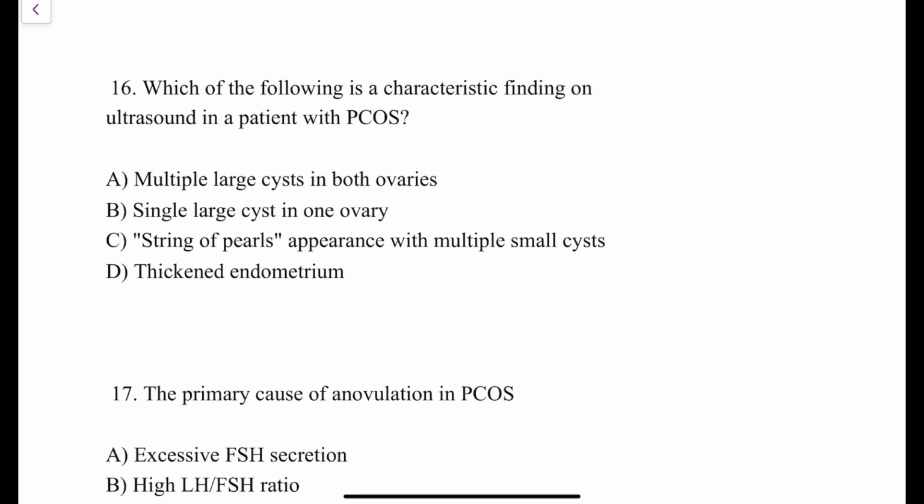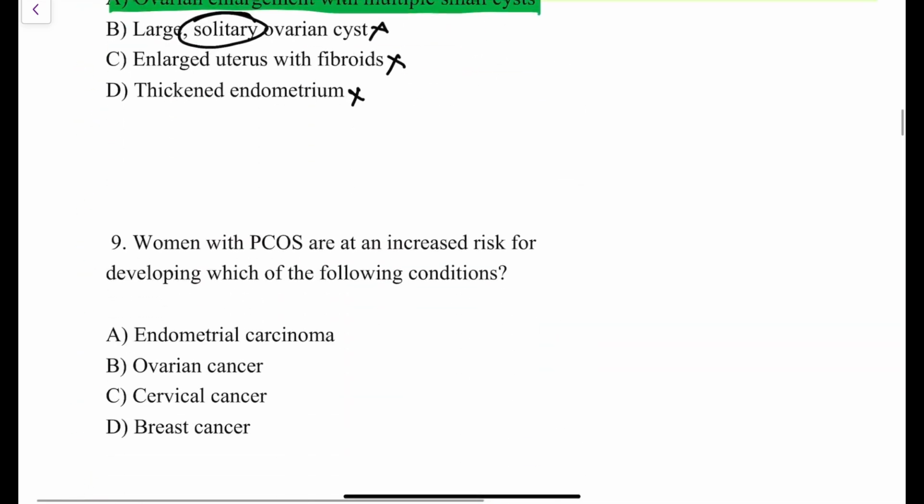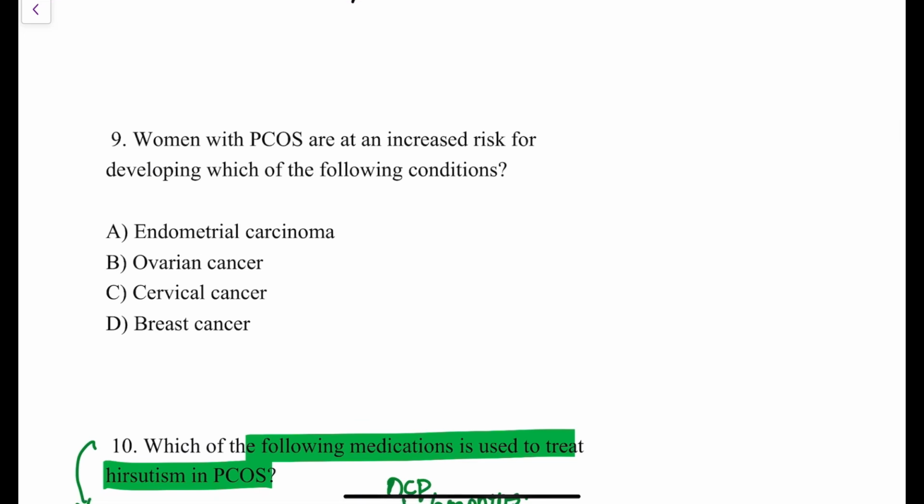Why are they mentioning this thickened endometrium? See, in patients of PCOS, there is anovulation. When there is anovulation, there is unopposed estrogen action towards the endometrium. So this unopposed estrogen is going to prime the endometrium and increase the thickness of the endometrium. So therefore, thickened endometrium can be present because of the hormone estrone E1, but thickened endometrium is not a characteristic feature in patients of PCOS. So therefore, they are mentioning this thickened endometrium as an option over every question. But you shouldn't be confused with respect to thickened endometrium. So with respect to this point, let me discuss this question also.